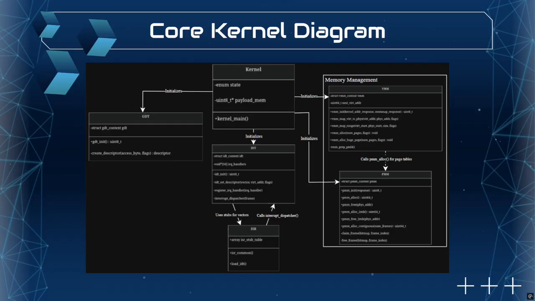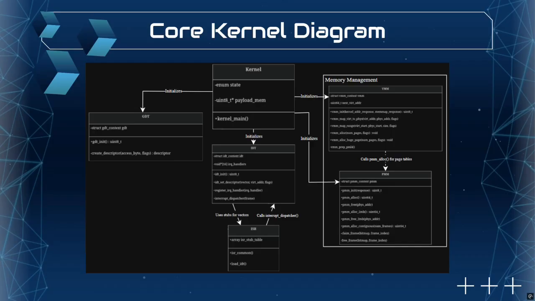Next, in the middle, we have the IDT, Interrupt Descriptor Table, and ISR, the Interrupt Service Routine, which handles our crash protection, and together they safely catch hardware errors and route incoming interrupts so the system remains stable and doesn't freeze. Finally, on the right, we have our memory management, which is handled in two specialized layers.